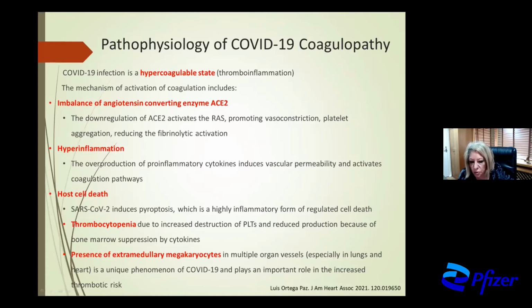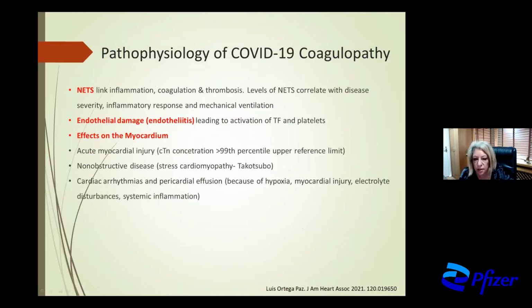Also, the presence of extramedullary megakaryocytes is a unique phenomenon of corona and plays an important role in the increase of the thrombotic risk. Neutrophil extracellular traps link inflammation, coagulation, and thrombosis, and their levels correlate with disease severity. Endotheliitis leads to activation of tissue factor and platelets, and also corona has effects on the myocardium, such as acute myocardial injury, stress cardiomyopathy, cardiac arrhythmias, and pericardial effusion.